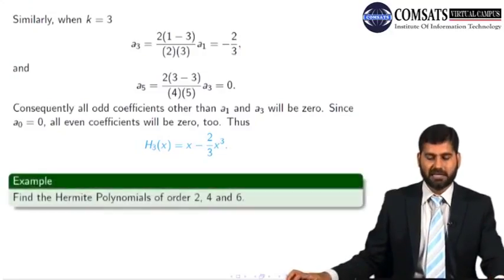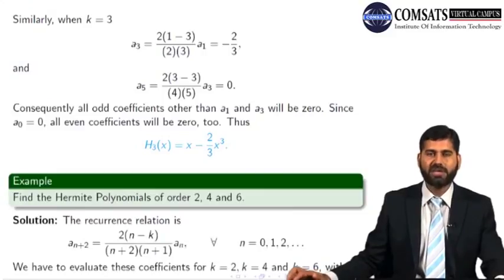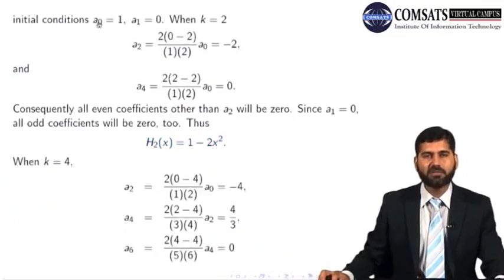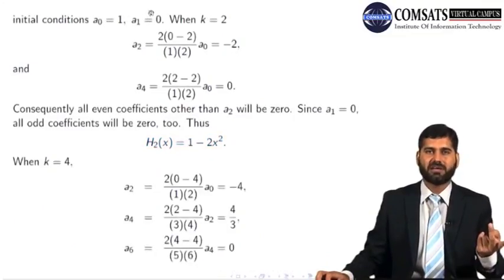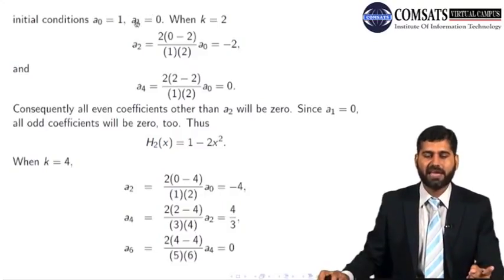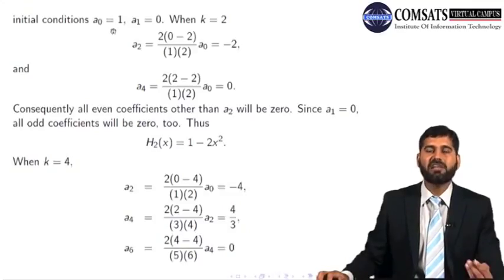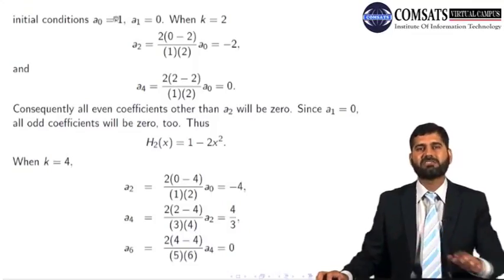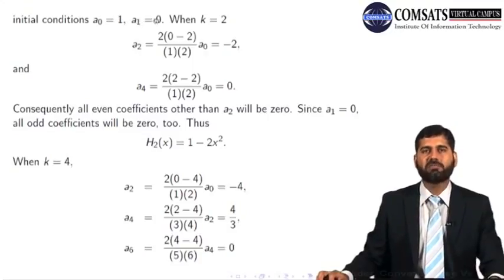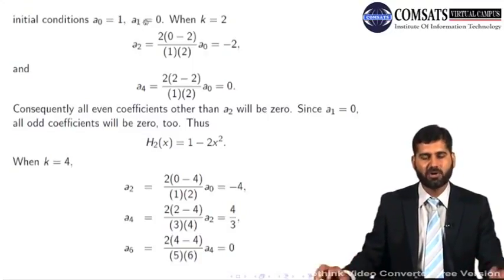It's an easy task. Another example is now get the Hermite polynomials of even order 2, 4, 6. And remember, for even order, I'm using the same recurrence relation, but I need to take a0 as 1 and a1 as 0, opposite. For odd Hermite polynomials, we took a0 to be 0 and a1 to be 1. So here, for even order, I will get even coefficients. So a0, a2, a4 should be non-zero, and a1, a3, a7 should be 0. So I took a1 as 0, which means a3, a5, a7 will already be 0.